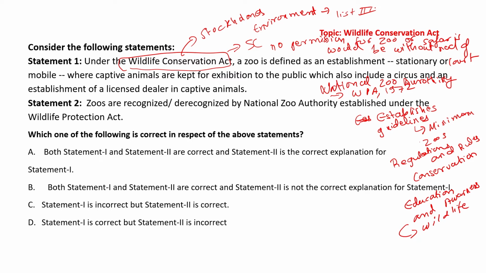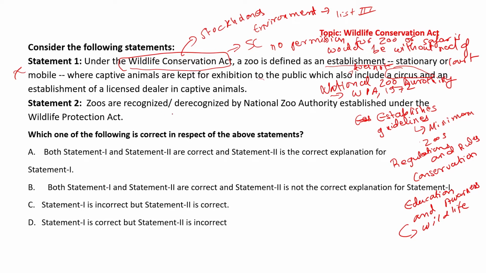Okay, if I take into consideration the first two statements, what does it include? Under the Environment Protection Act, a zoo is defined as an establishment, stationary or mobile, where captive animals are kept for exhibition to the public, which also includes circus and establishment for a licensed dealer of captive animals. It does not include circus, this is common sense. The zoo definition will not include circus. This is something more related to common sense than knowledge. Okay, the first statement is wrong.